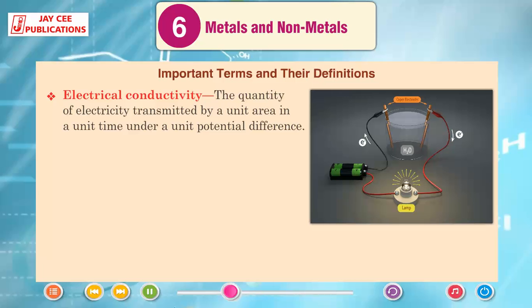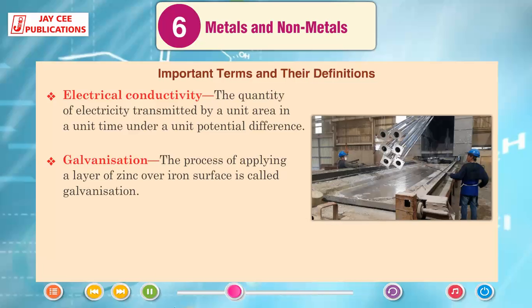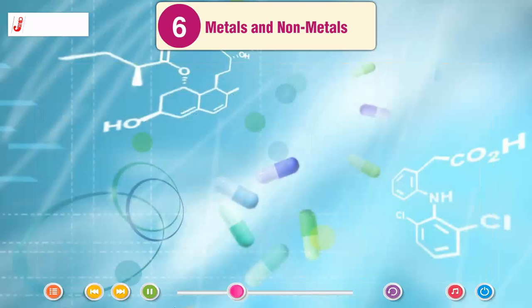Electrical conductivity, the quantity of electricity transmitted by a unit area in a unit time under a unit potential difference. Galvanization, the process of applying a layer of zinc over iron surface is called galvanization.